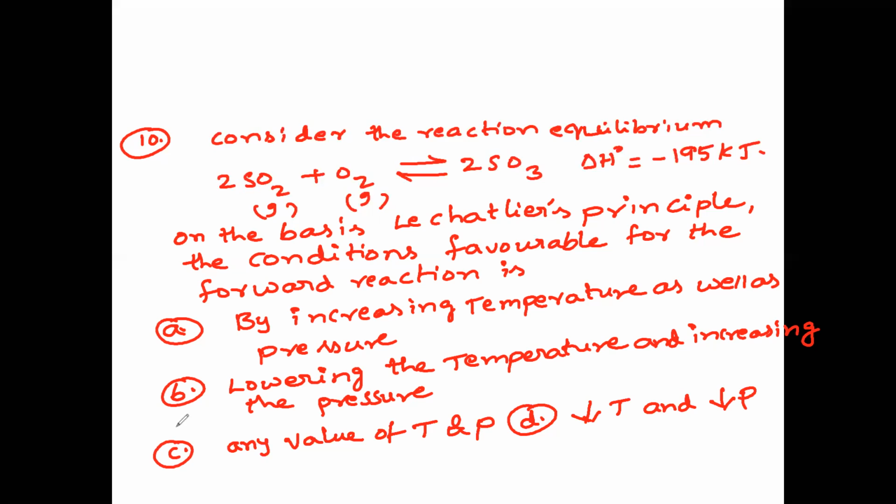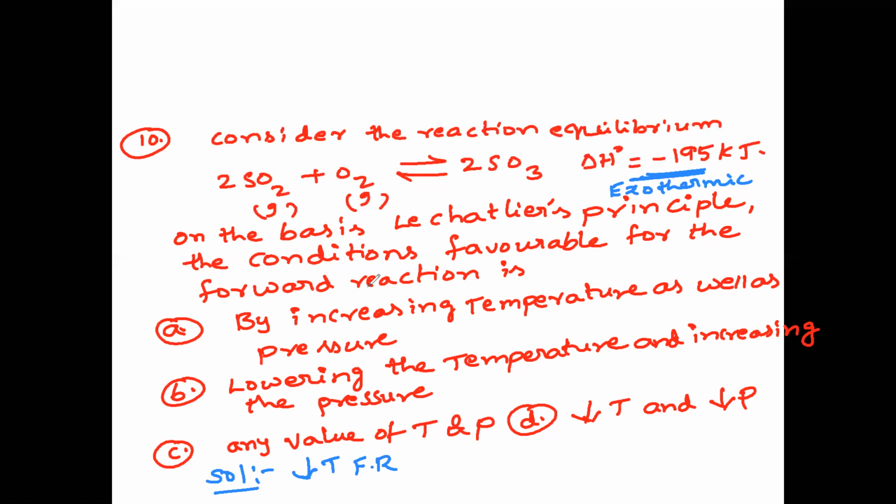So for this reaction, the solution you can easily understand. Forward reaction. First for temperature and pressure. For temperature, since this is an exothermic reaction, because delta H is negative, low temperature favors the forward reaction.